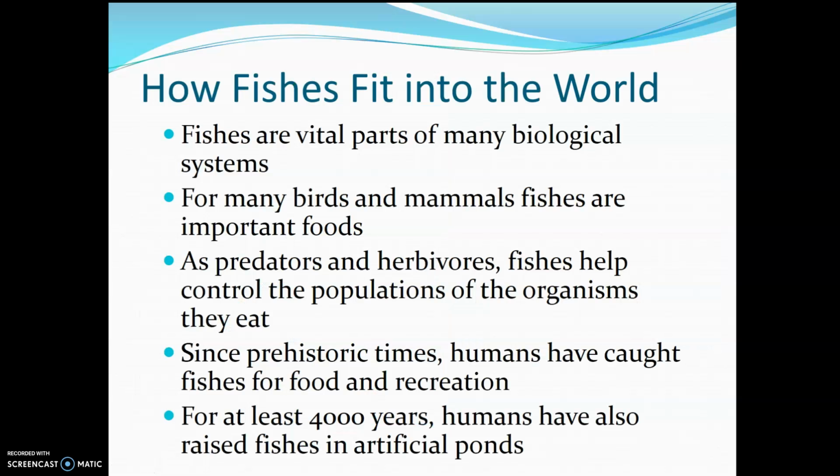Fish are important for a lot of different reasons, and we've talked about a lot of these as we have discussed the fish over the past few weeks. If we're looking at food webs and food chains, if fish were taken out of those, even our own feeding relationships, there are a lot of cultures that use fish as a major source of food and income if we're talking economics here. They help to control populations of algae. We use them as recreation, and we even use them for relaxation. If you think of things like koi ponds, that's really common in Asian culture as well. We use them as a source of calm.